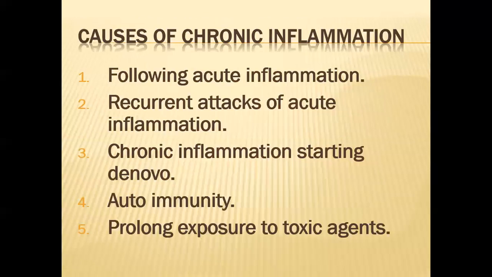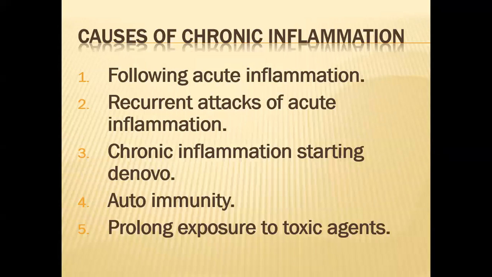And as I have told you in previous lecture, causes following acute inflammation. When acute inflammation remains for a prolonged period of time, it can change into chronic inflammation. And when there are repeated attacks of acute inflammation, or it is not treated, it can change into chronic inflammation. The third cause is that chronic inflammation starts de novo, from the very beginning it is chronic in nature, like in tuberculosis.